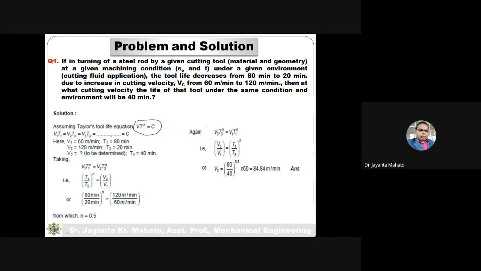That means if you consider velocity 1 with tool life T1, then this will be constant for cutting speed 2 with the tool life obtained at cutting speed 2, and like this for cutting speed V3 and the tool life at that cutting speed. These multiplied values will be constant.